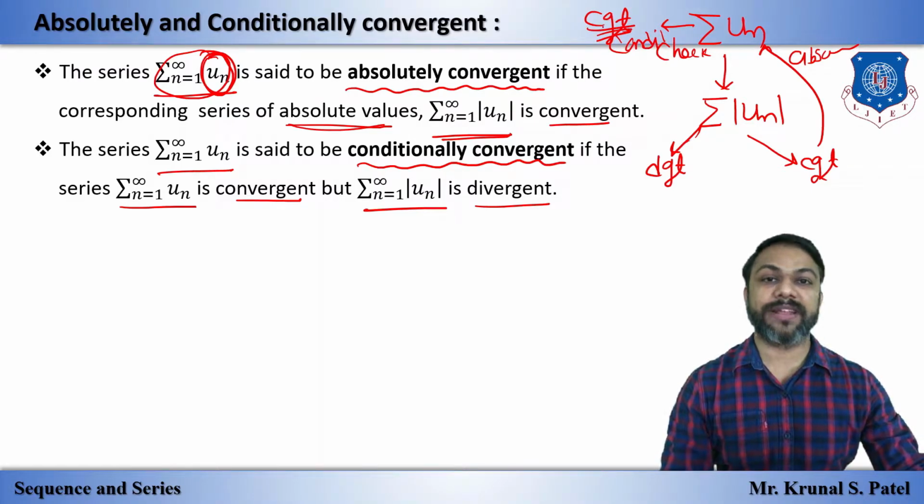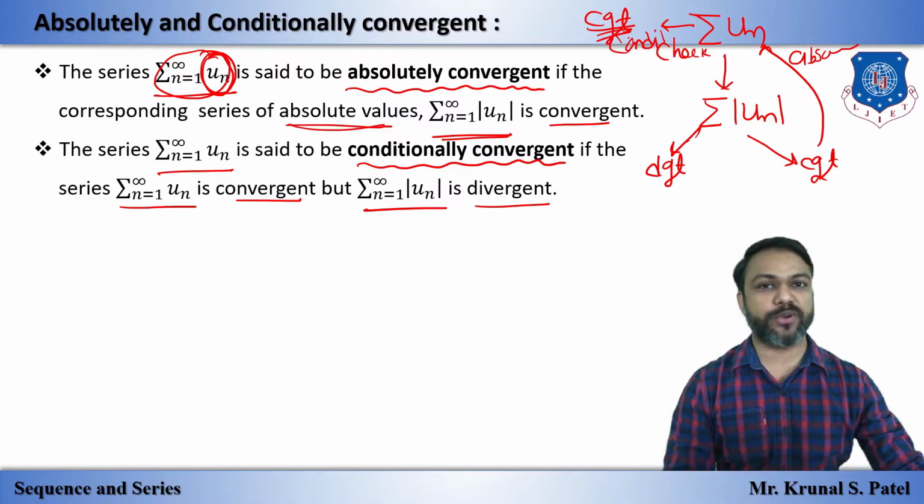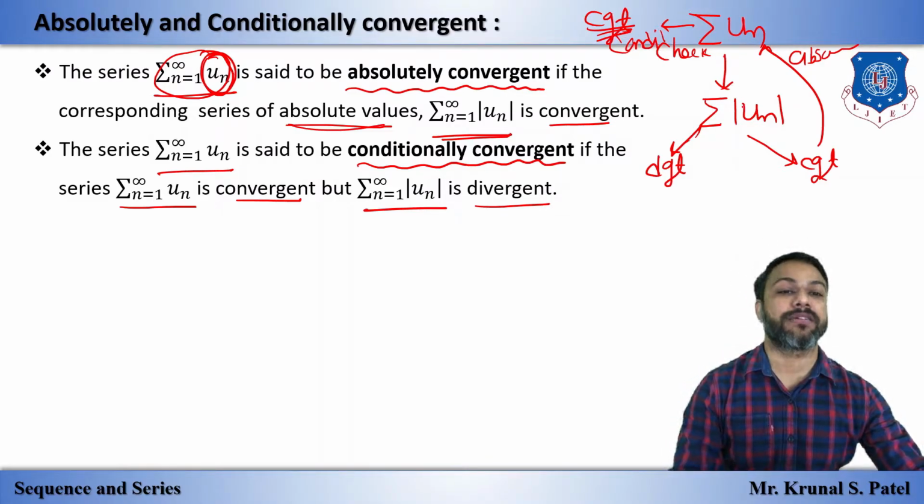If the original is also divergent, we cannot say anything more about the series. It is only convergent or divergent. Just finish. Not absolutely, not conditionally. So you have to remember this path.